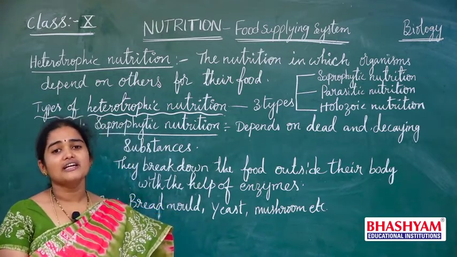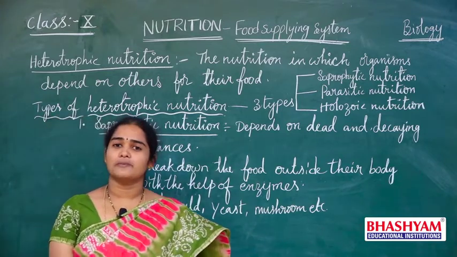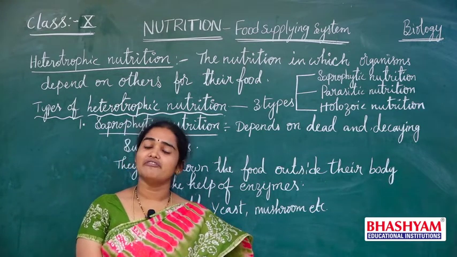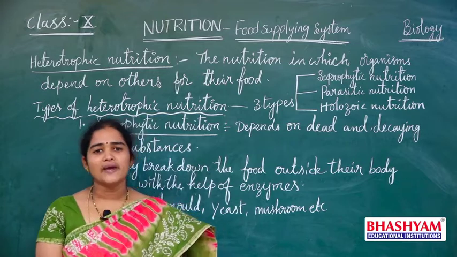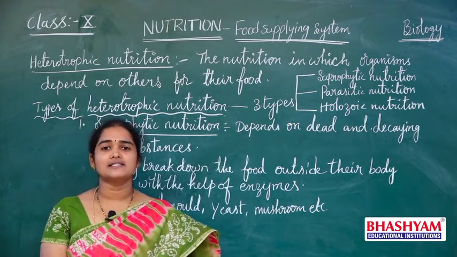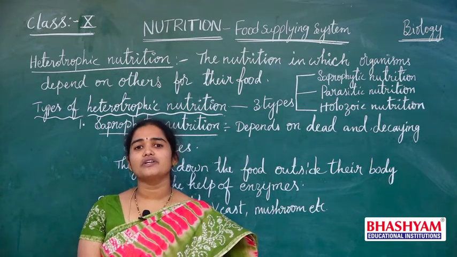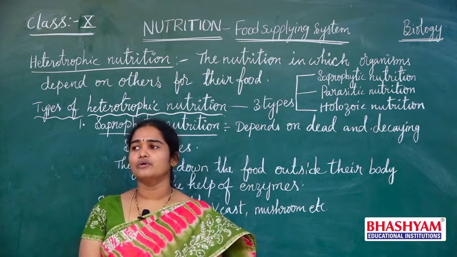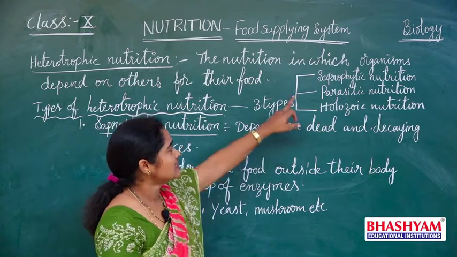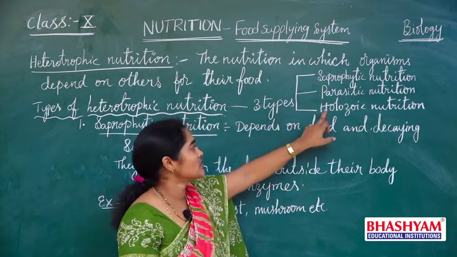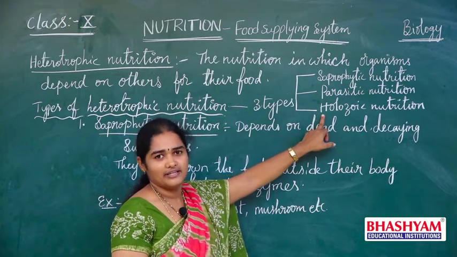Here, different types of heterotrophs are present. All the heterotrophs depend on different varieties of food materials. Based on the type of food materials and how they acquire them, heterotrophic nutrition is categorized into three types: saprophytic nutrition, parasitic nutrition and holozoic nutrition.